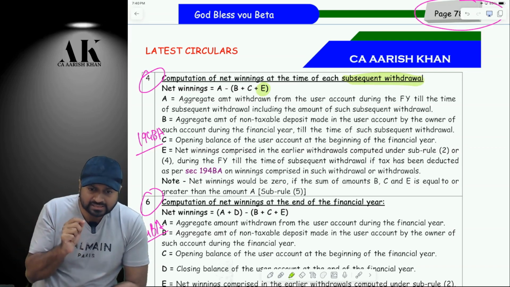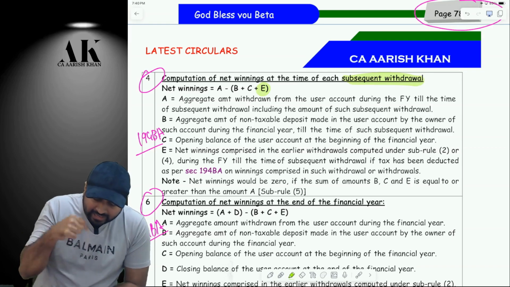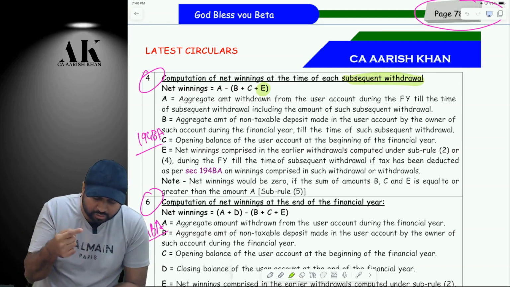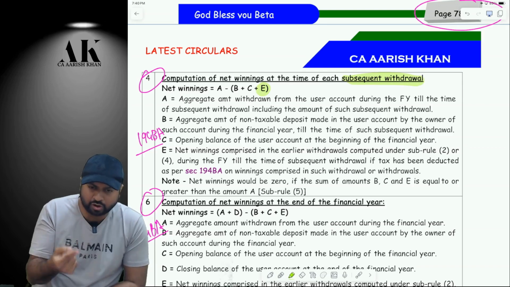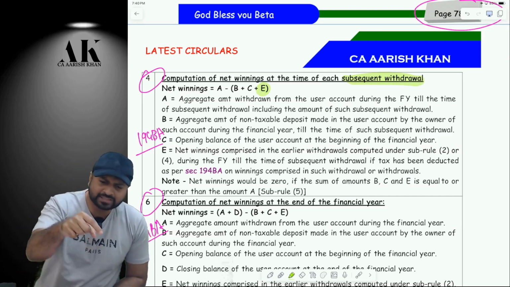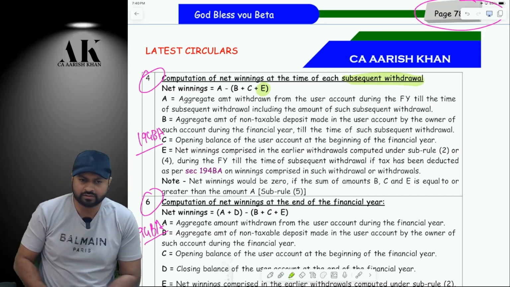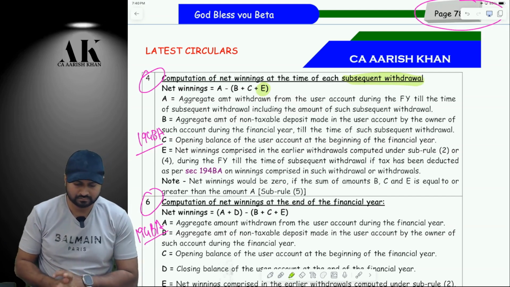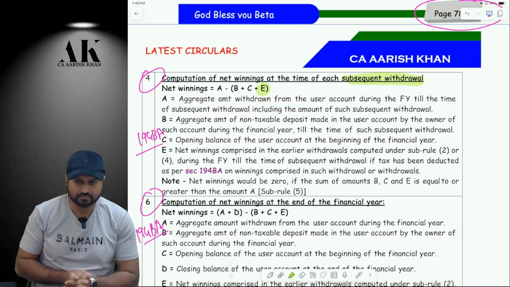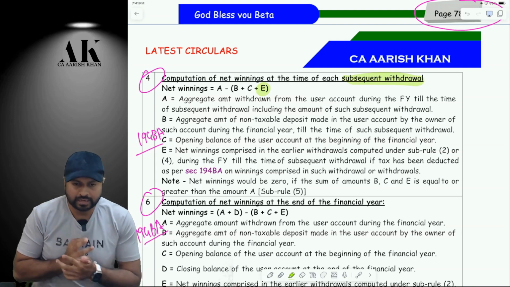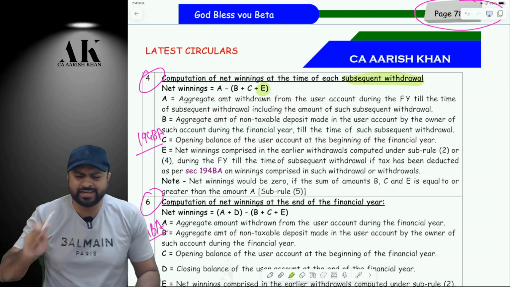Net winnings comprised in the earlier withdrawal computed under sub-rule 2 or sub-rule 4 during the financial year till the time of subsequent withdrawal, if the tax has been deducted as per 194BA on winnings comprised in such withdrawal or withdrawals. Now, what do I mean by E in simple words? If you want to read it once at your end, then I'll explain. Have you read? It's very easy, don't worry.